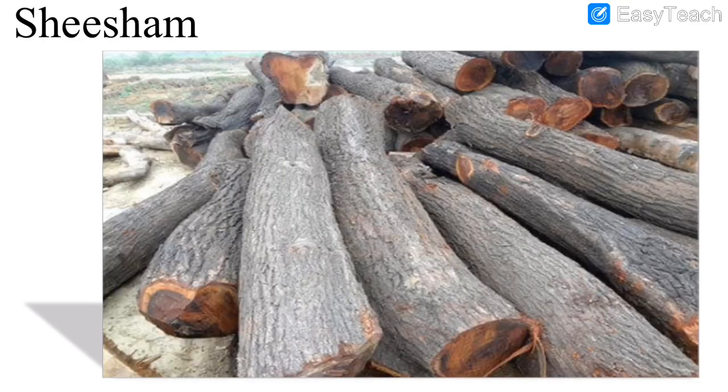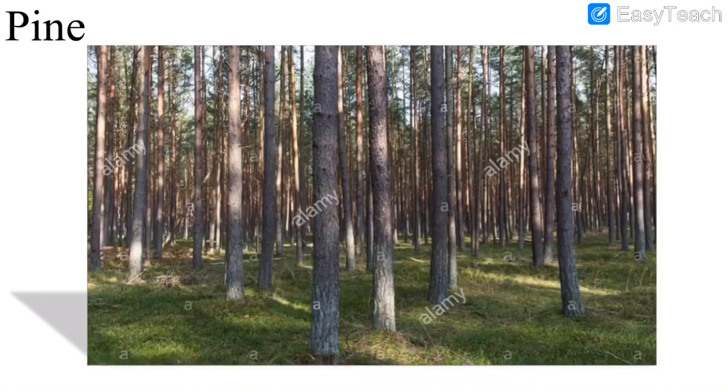And there are many different types of woods available. Let us see some more pictures. See, this is shisham. This is shisham wood. This also has so many uses. So which are the other types of wood? See, shisham, this is also a type of wood. It is also a very strong wood used for making so many different things. It is also one of the best woods available in the market.